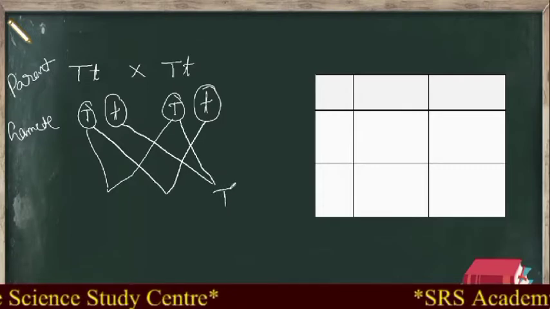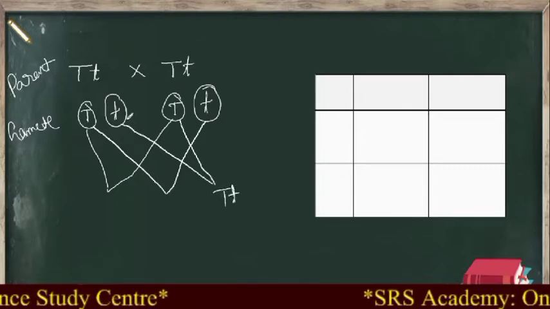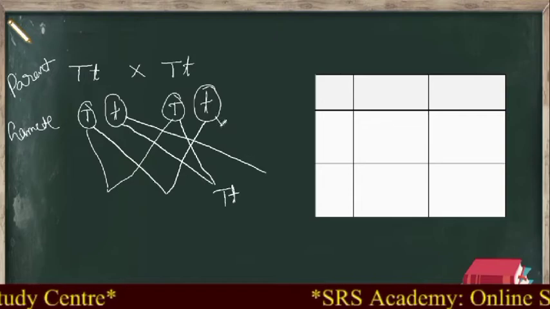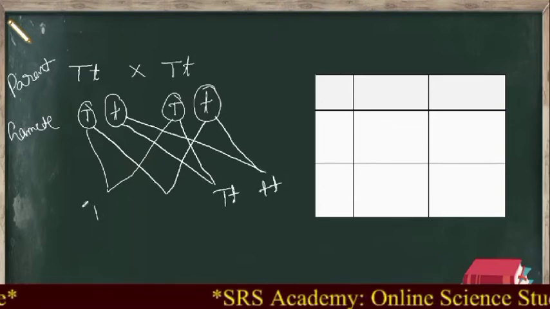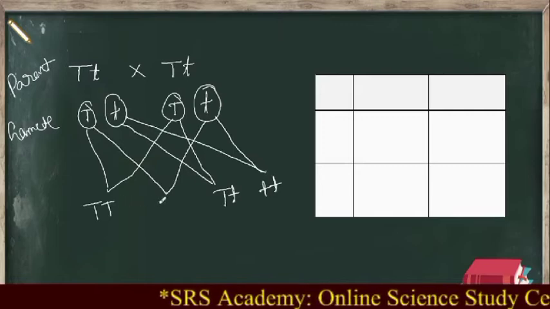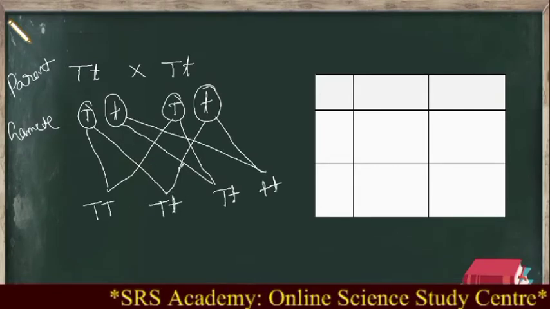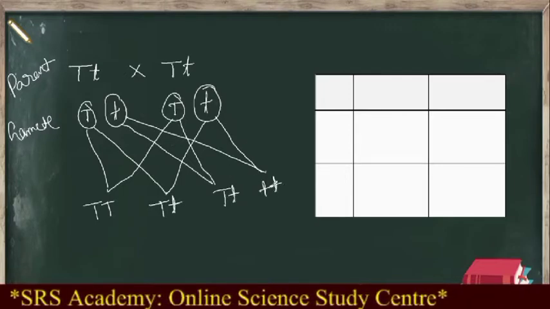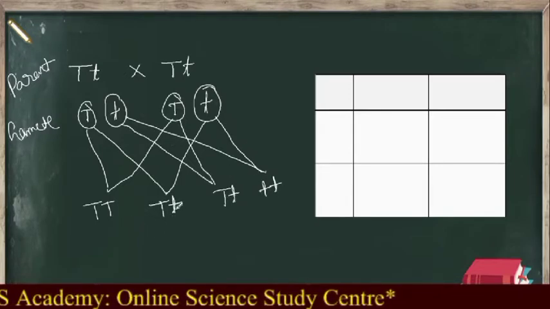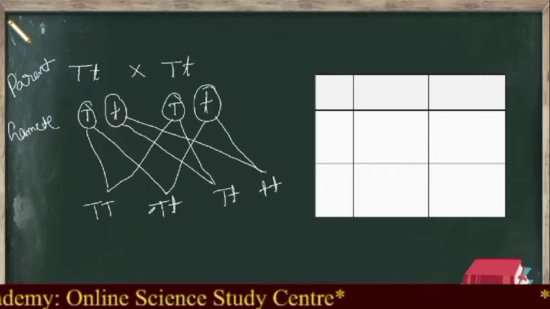Write capital T and then small t. Again, these two, small t, small t. See, capital T here, capital T, small t, and these two combination, capital T, small t, these two, small t, small t. Now what are the kind of plants obtained in this generation?